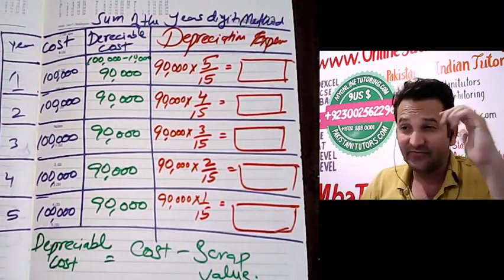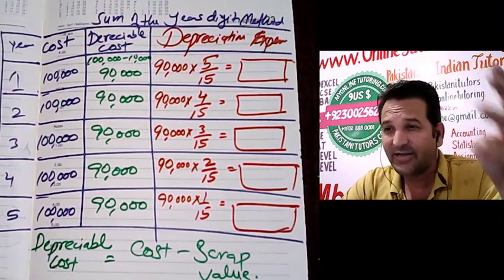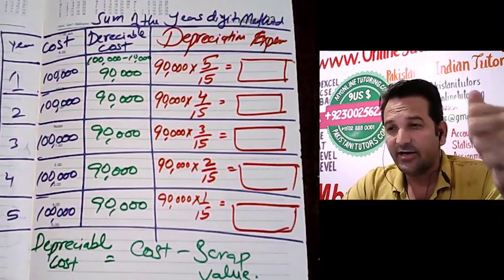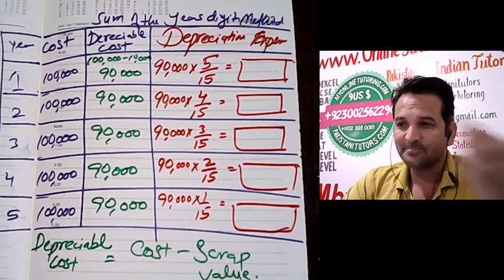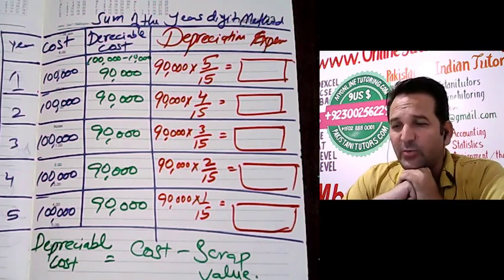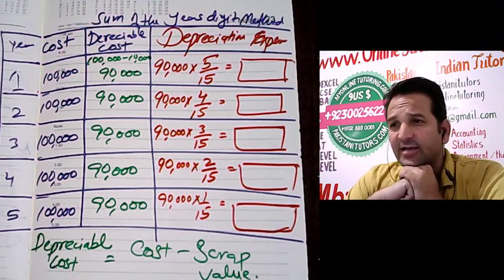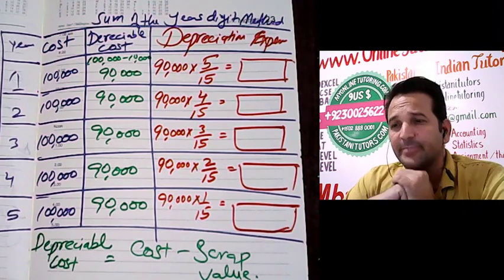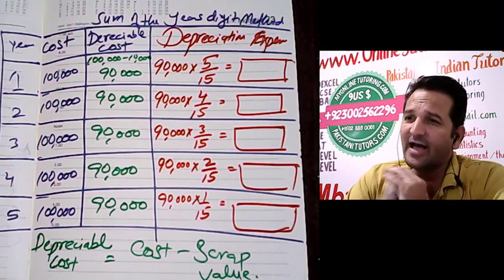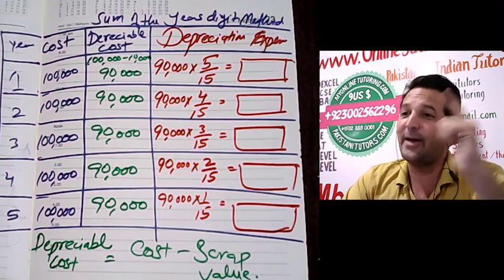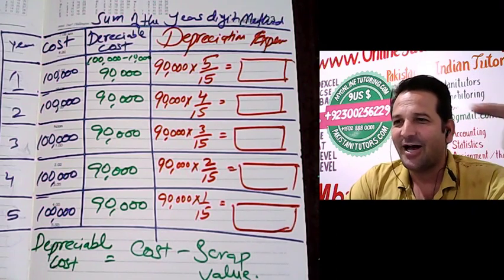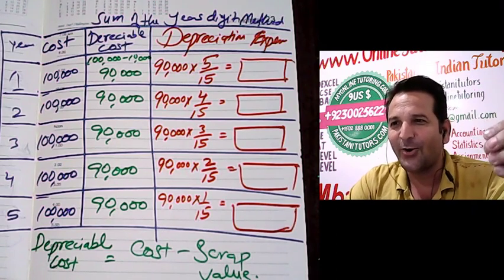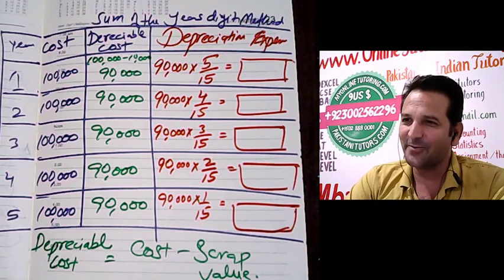And I'm glad that we have covered three topics: straight line method, reducing balance method, and sum of the year digit method. I hope you have enjoyed my video, but if you think this video has some loopholes or something missing, you can upload your own video instead of disliking my video.